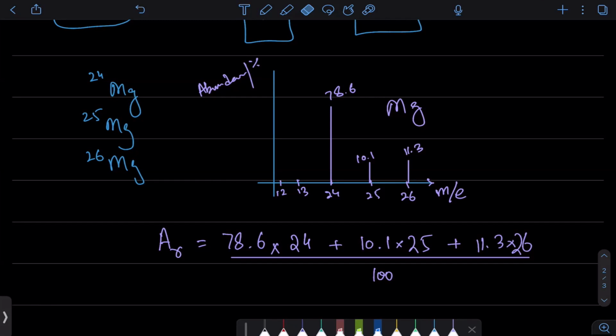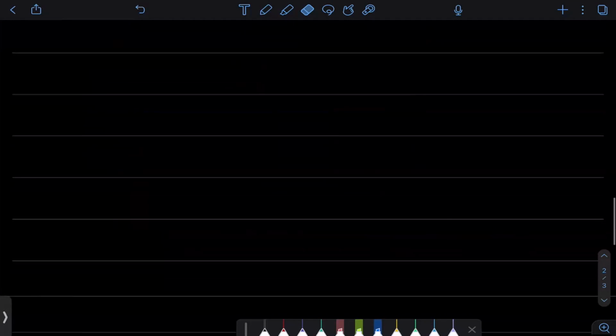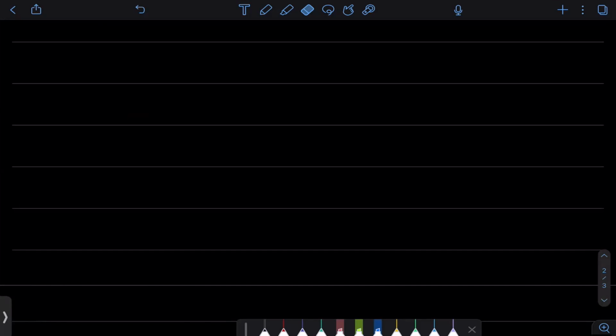ओके, सो it doesn't always have to be percentage on the y-axis. You can also have numbers of things, और numbers की ratio से पता चल सकता है आपको. You can also have ratios of things के relative amounts. मैं एक reaction करता हूँ, एक check करता हूँ, और उसमें दो isotopes आते हैं. एक जो है वो 100 है, दूसरा 200 है, तो उनकी relative ratio y-axis पे 1, 2 लिख सकता हूँ. And then I can use that to figure out क्या है, क्योंकि total area under the curve is 100%, या sum of all of that. ठीक है? So I can do all of that and I can figure out the relative atomic mass from that.